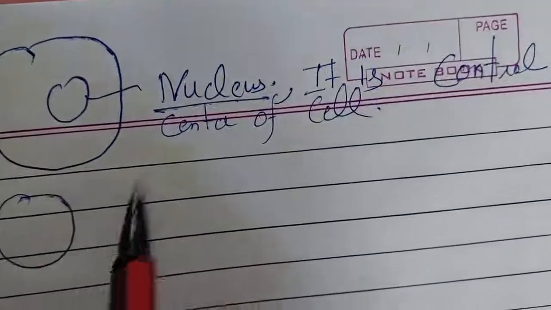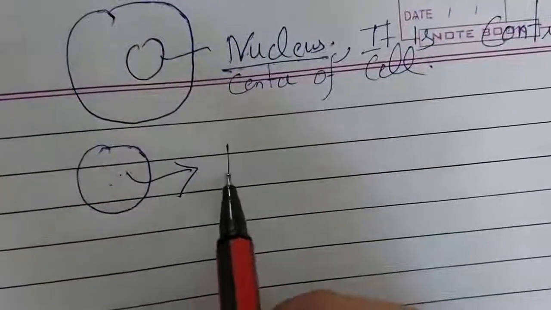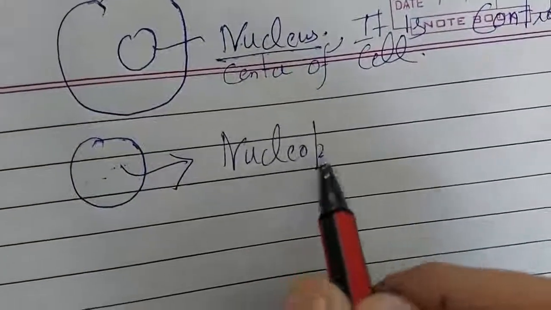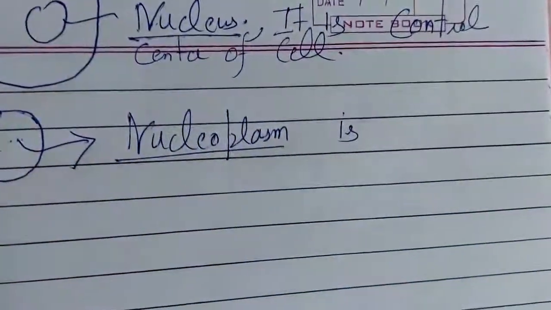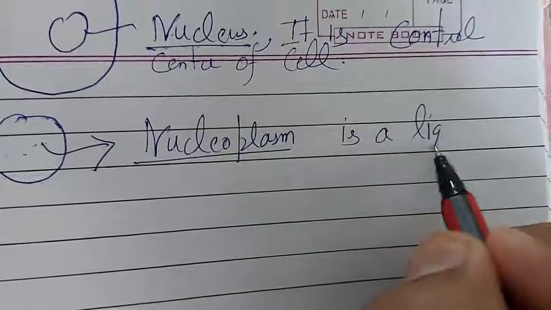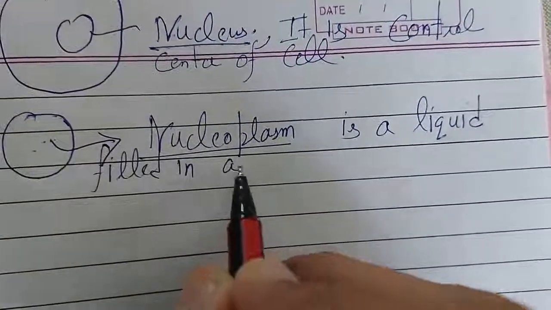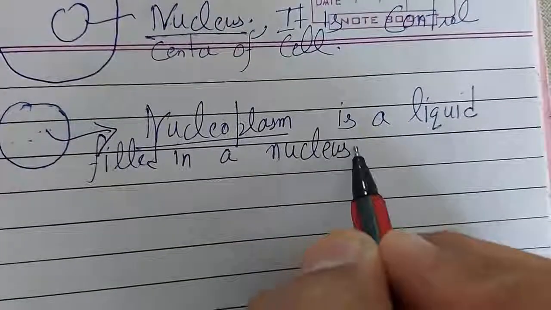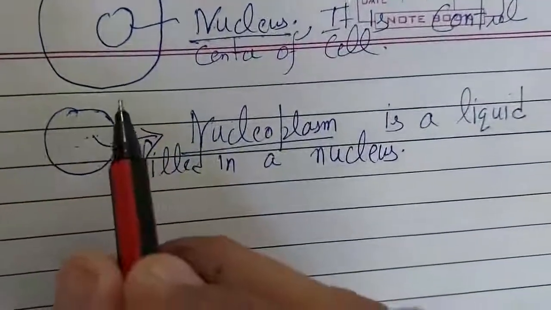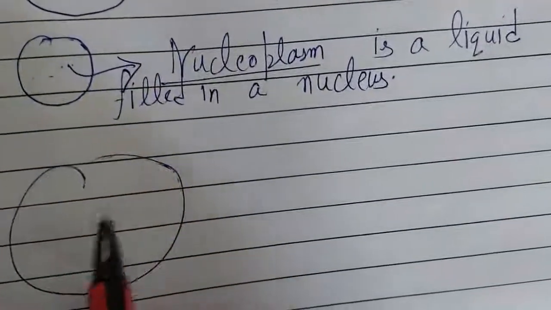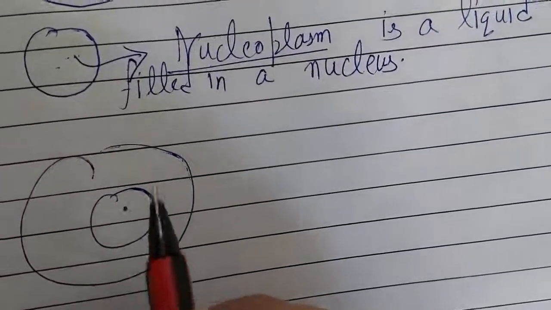Suppose this is a nucleus. A liquid is filled in the nucleus whose name is nucleoplasm. Nucleoplasm is a liquid filled in a nucleus. And you know that here this is the cell, this is the cytoplasm, here it's the nucleus, and here it will be the nucleoplasm.